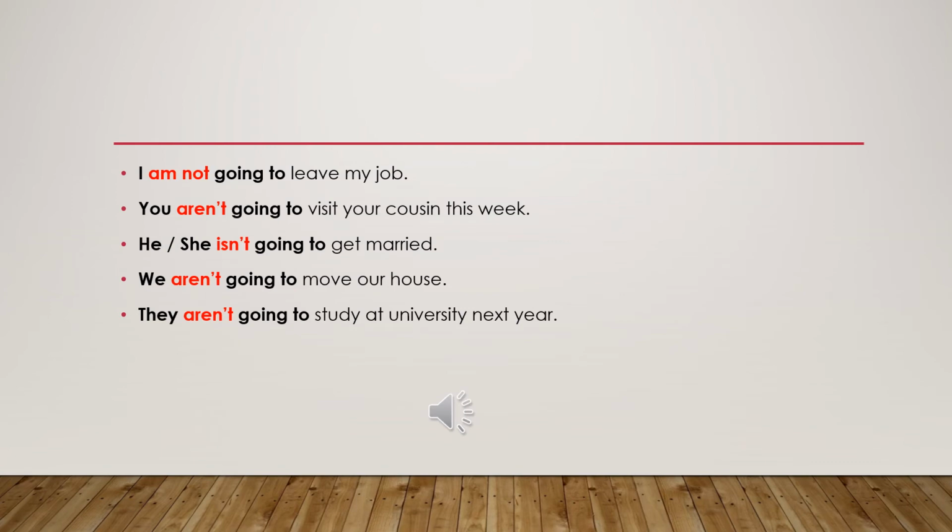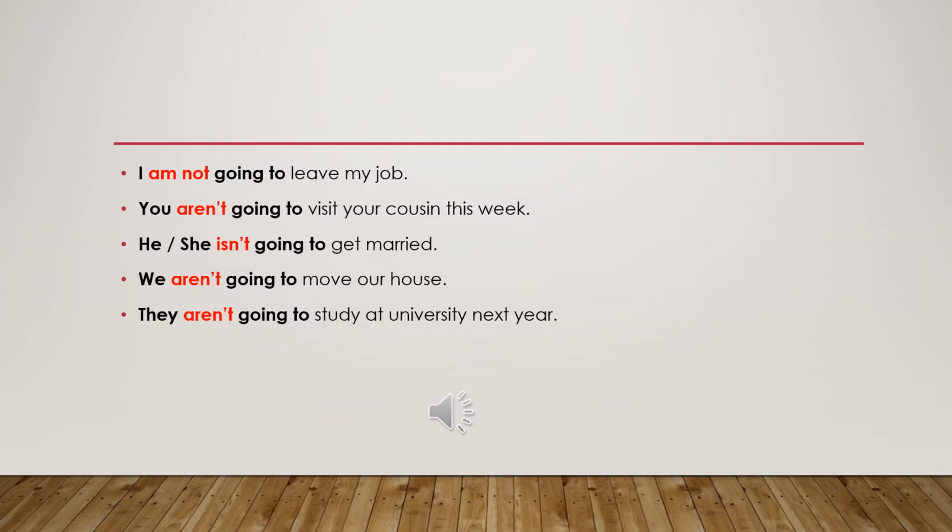Now let's move to talk about the negative form. How we make an affirmative sentence negative. So we say, for example, I'm going to leave my job. This is an affirmative sentence. How we make it negative? We just add not after verb to be, after am. So we make it, I'm not going to leave my job.